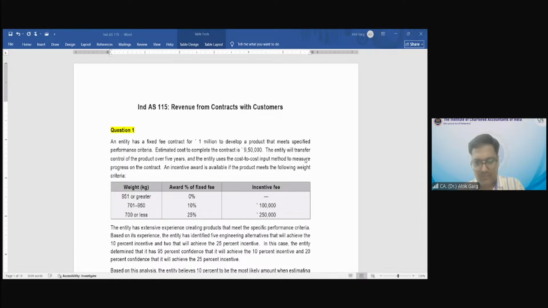Couldn't get the question? Sorry. So let's say there is a contract which will span over a 5-year period. The total transaction price is 1.5 crore. The total estimated cost is 1 crore. And the entity has incurred a cost of 20 lakh in the first year. So my question was, what is the percentage of completion in this case? How will you arrive at it?